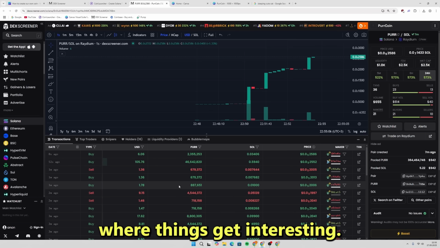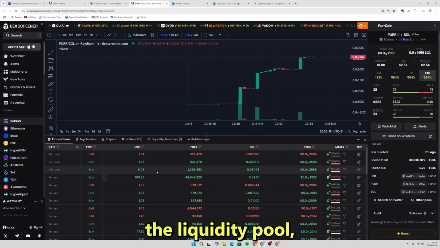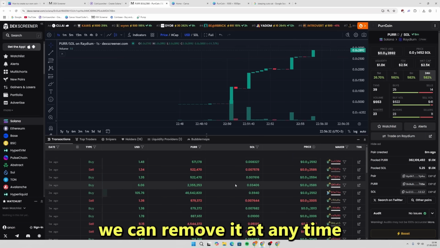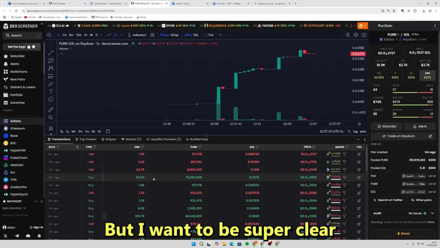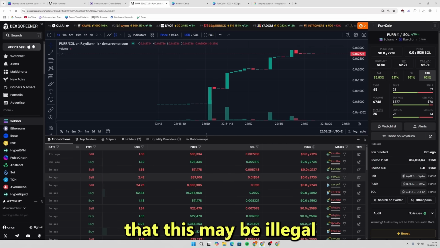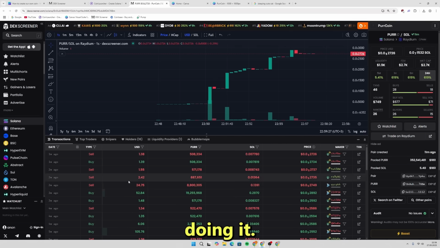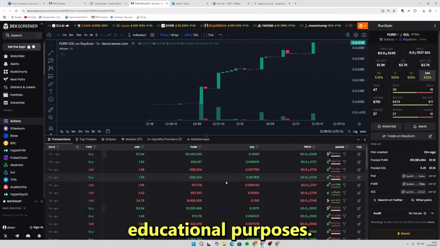Now, here's where things get interesting. Since we created the liquidity pool, we can remove it at any time and take all the SOL that people have used to buy our token. Let me show you how this works, but I want to be super clear that this may be illegal and I do not recommend doing it. This is purely for educational purposes.